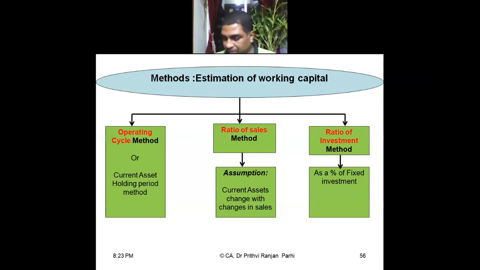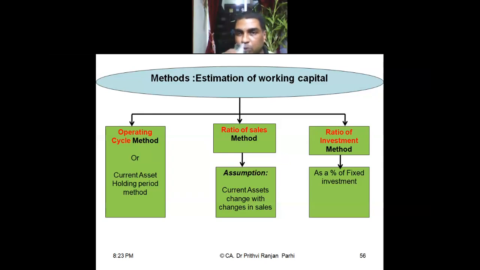Here it is assumed that all these things have a relationship with sales. They are directly related to the sales. That means you can say for this much of sales, this should be the raw material. Let us say for sales of 1 lakh, 10% of the sales should be raw material or 5% of the sales should be raw material at any point of time. Similarly, debtors should be a certain percentage. So each component of the working capital is understood to have a kind of relationship with the sales. With the help of a ratio of sales, we will be able to compute various components, and once components are known, we will be able to compute working capital.